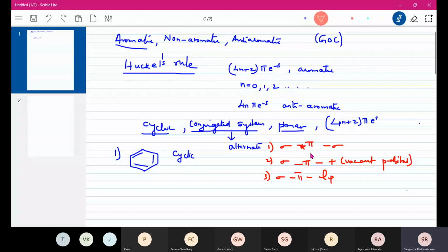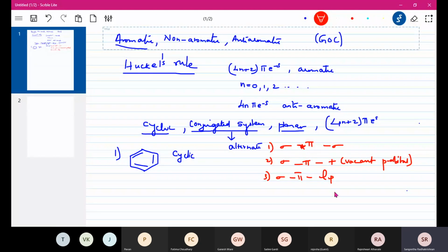Okay, so all this are the basic conditions required for aromaticity. That is, it should be cyclic. It should be conjugated. Conjugated means pi sigma pi, sigma pi sigma, or pi sigma pi, sigma pi positive or sigma pi lone pair, that way. Okay, and then it should be planar, and the most important one is it should have 4n plus 2 pi electrons. अब ये सब satisfy होके भी there will be some compounds which are not aromatic, and then we will explain why they are not aromatic. Okay. So let us see a few examples now. Remember these conditions, please note down these conditions.